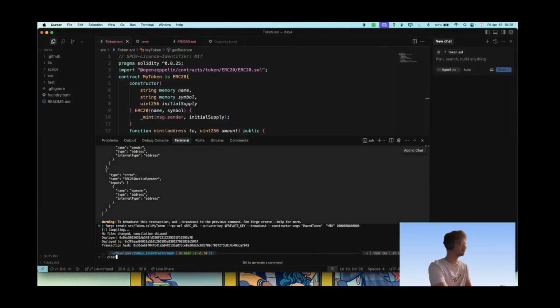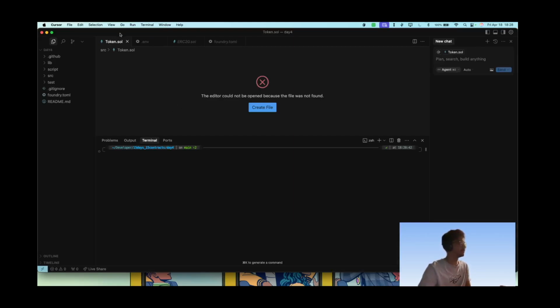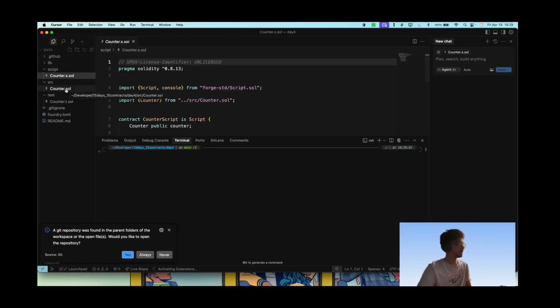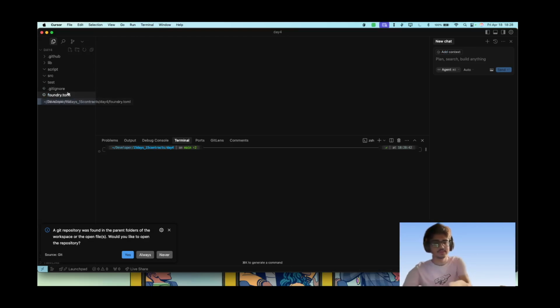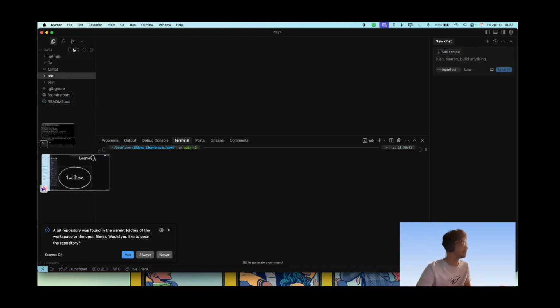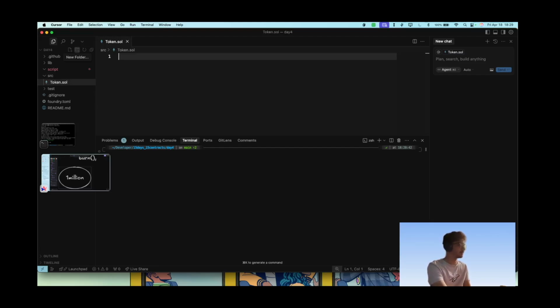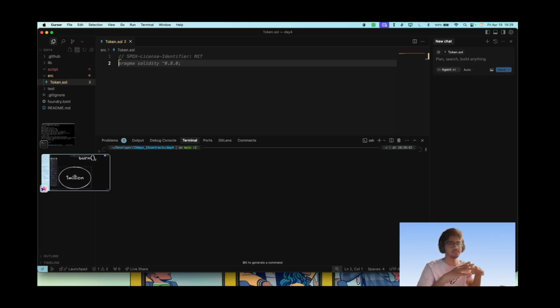Now let's reload the window and see what tokens we have, what we can include in this. Okay, now src, test and script have all these counter files which we are going to delete, simply delete here, and let's make a token.sol here. Now I hope that we are familiar with what each folder does and what each folder is made up of, and also we are very familiar with the license identifier and the main fundamentals of writing a contract. I think we are through that. So we need to just focus on the core logic of things.